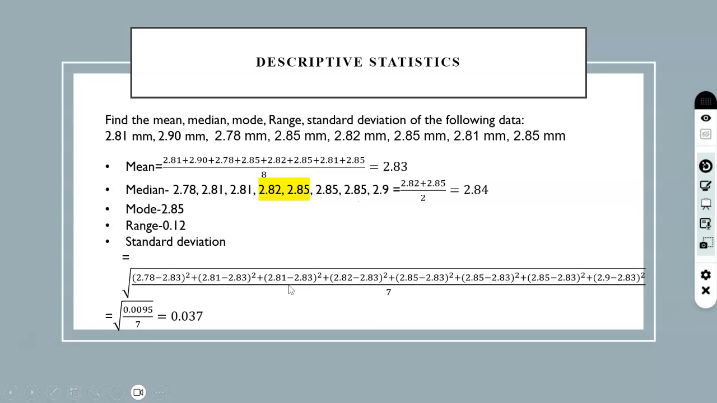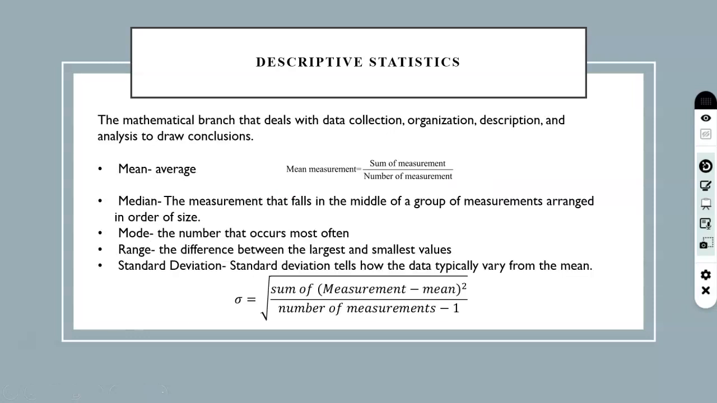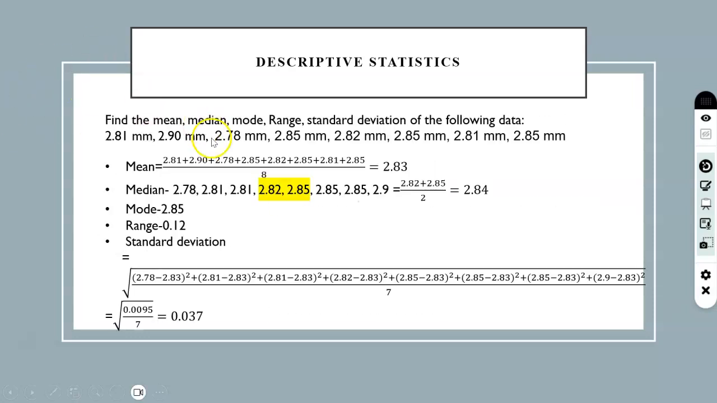So let's see an example here. Find the mean, median, mode, range, and standard deviation of the following data. We have been given the measurements here. Now mean is equal to, as you know, we have to add all the data here, and there are 8 measurements given. So we will add all and divide by 8 to get the mean.